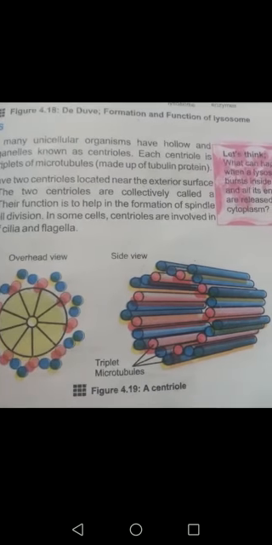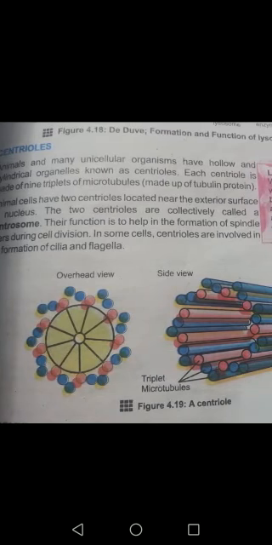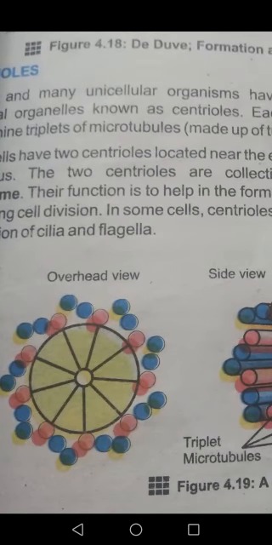Basically, these are involved in the formation of spindle fibers during cell division. Spindle fibers are formed during cell division, and chromosomes are attached to them. We will discuss it in detail in unit number 5: what spindle fibers are and how they are formed during cell division. In some cells they are also involved in the formation of cilia and flagella.